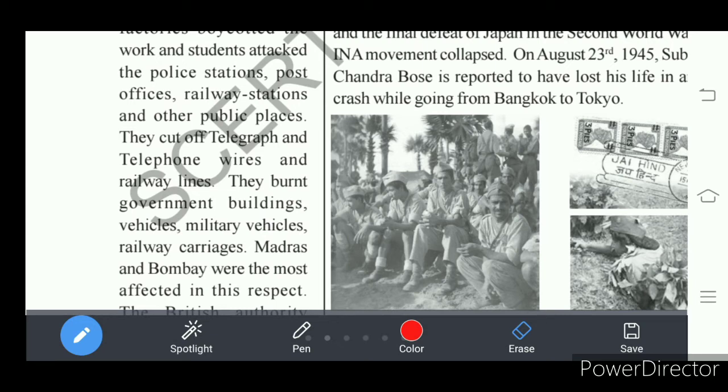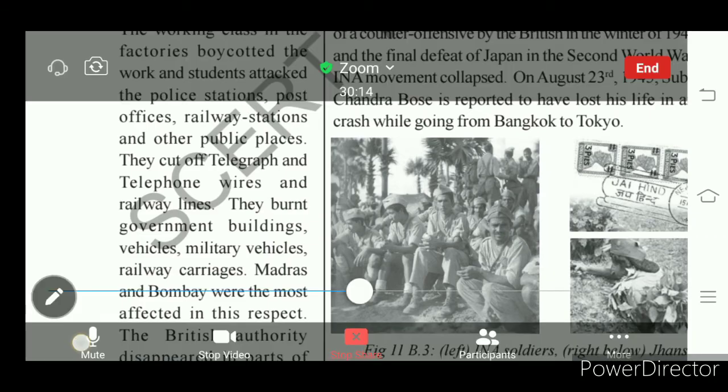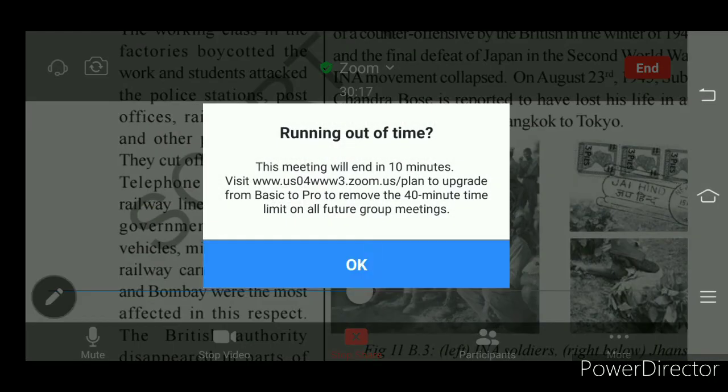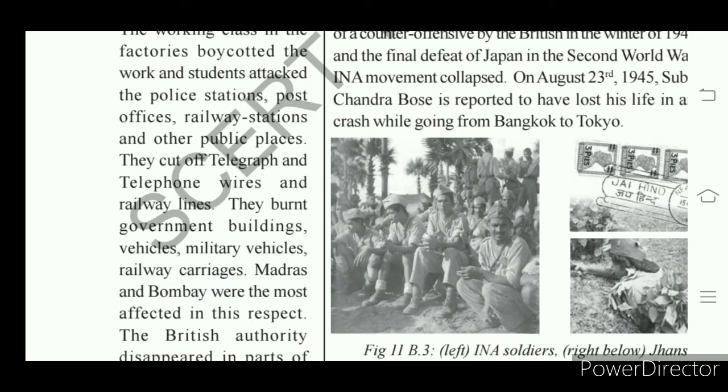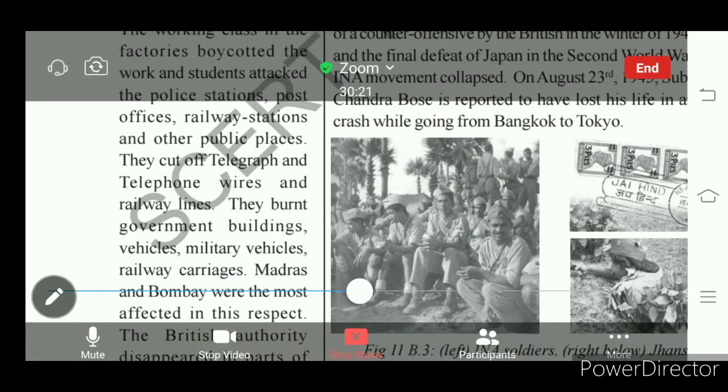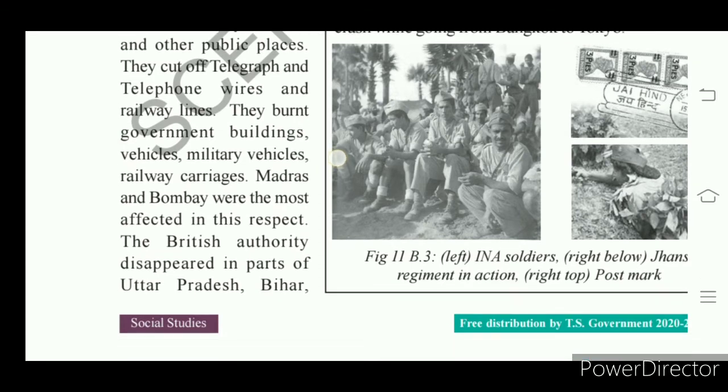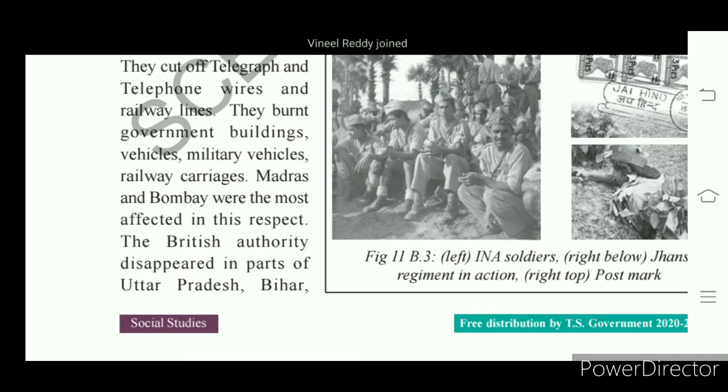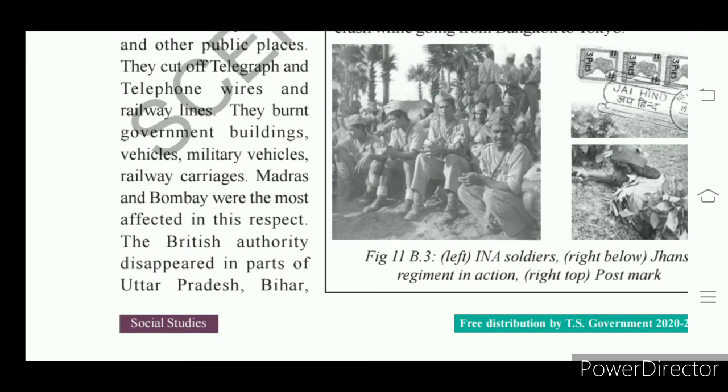This happened throughout India, and at Madras and Bombay there were the most violent things; these were the most affected in this respect. The British authority disappeared in parts of Uttar Pradesh. That means Uttar Pradesh became free from the British rule. In such a way, we see that students acted instantly.